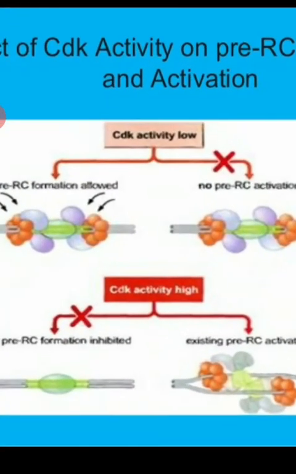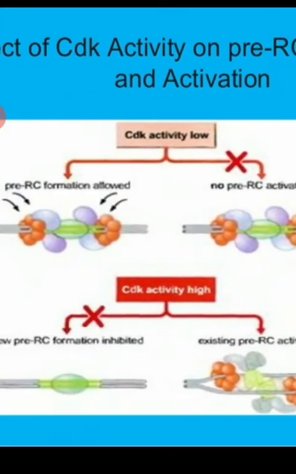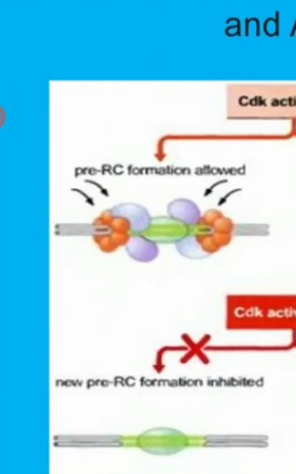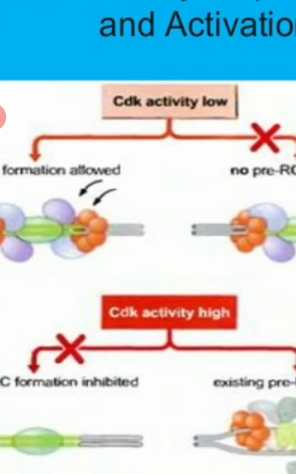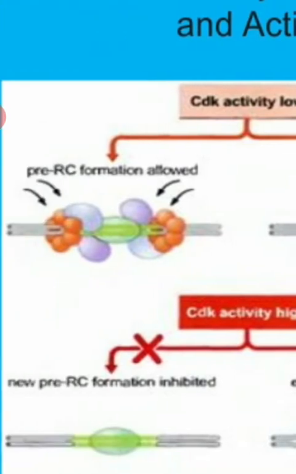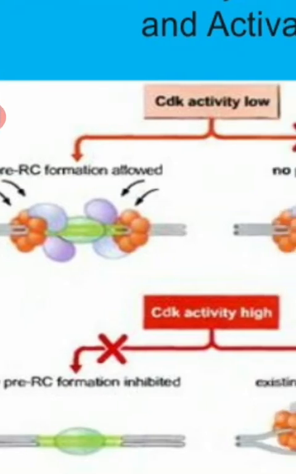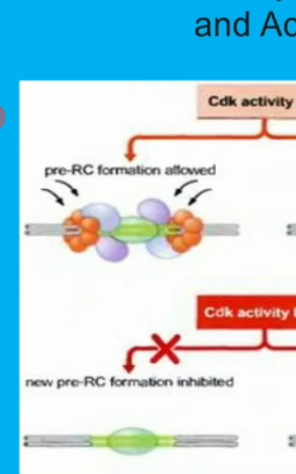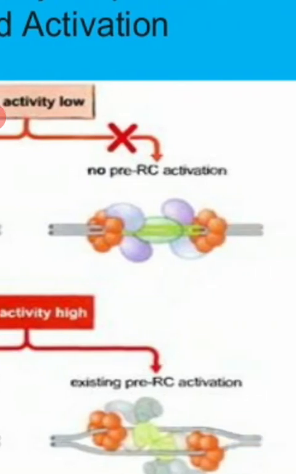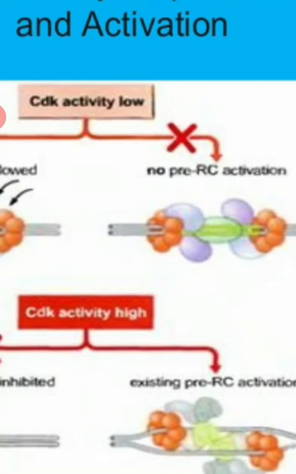The effect of CDK activity on pre-RC formation can be represented in the diagrammatic way also. Pre-RC formation is allowed during G1 phase where the CDK activity is low. So when CDK activity is low, here in the diagram you can see pre-RC formation is allowed. In the next diagram you can compare this, no pre-RC formation,